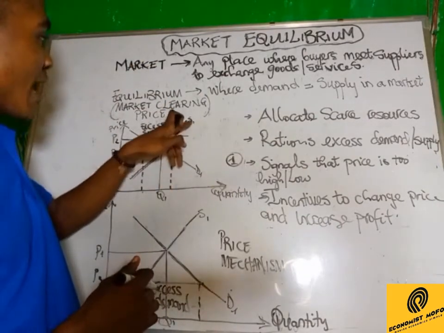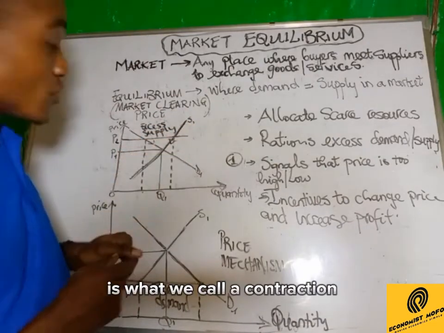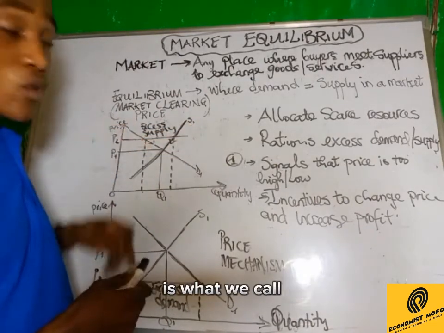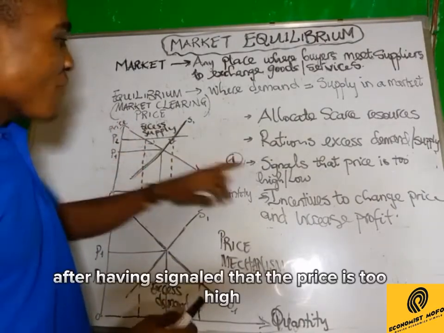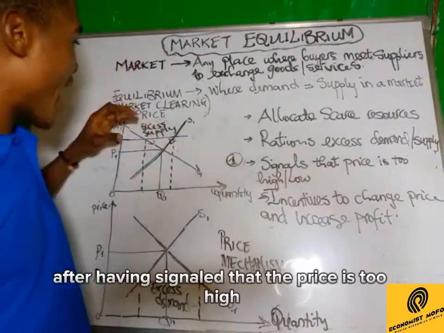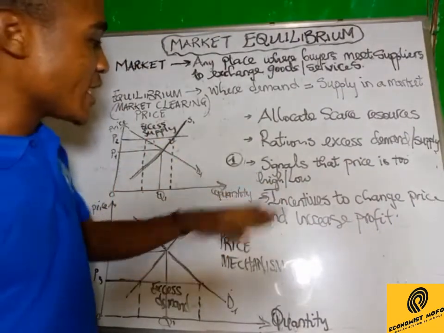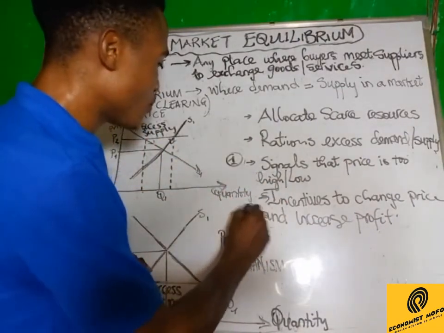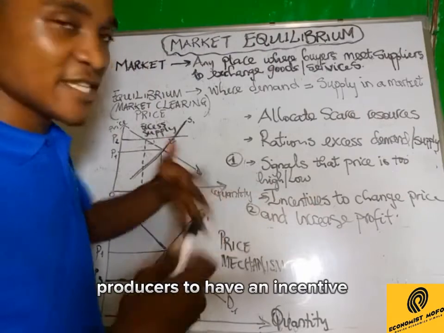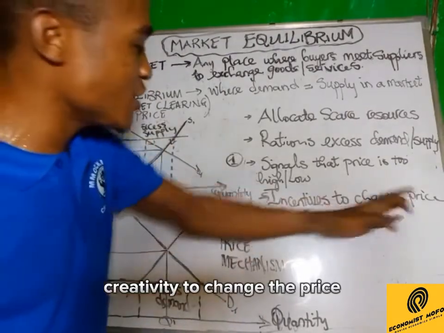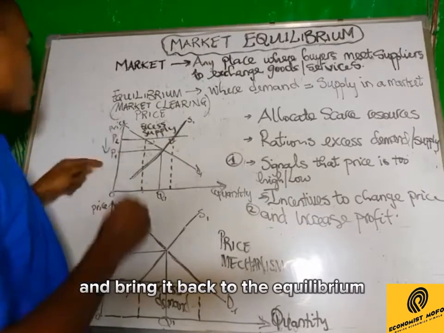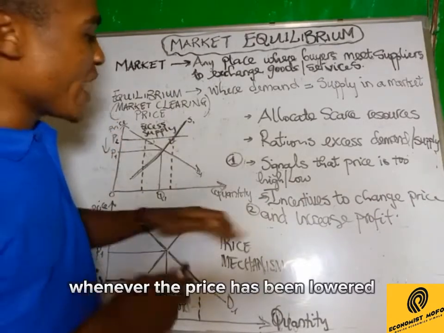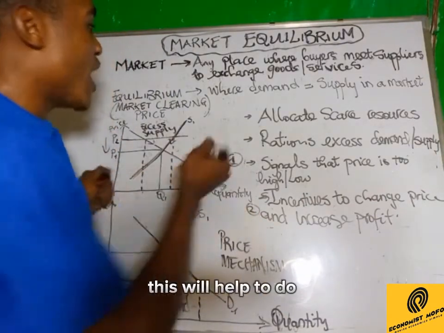Movement downward along the supply curve is what we call a contraction. Movement downward along a demand curve is what we call an extension in demand. So after signaling that the price is too high because of what is happening in the market, it gives producers an incentive to change the price, in this case to lower the price and bring it back to the equilibrium. Whenever the price has been lowered, this will help to do what?